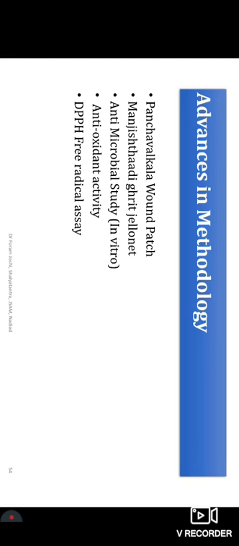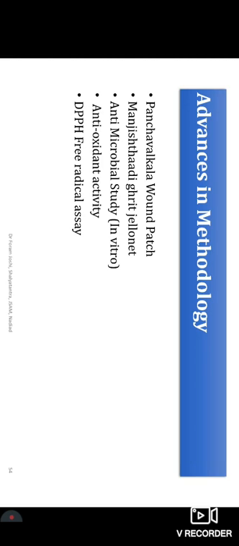Whenever it is used, it will provide maximum tissue aggregation and wound scavenging of tissues. That will lead to a high granulation rate, and the wound will heal very well, easily and fast. Some fellow researchers have developed Manjistadi Ghrita Jaloneet. They have prepared Manjistadi Ghrita and charged the Jaloneet with it, and they apply that.